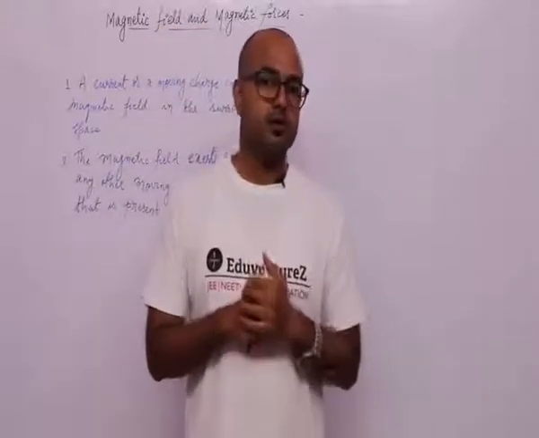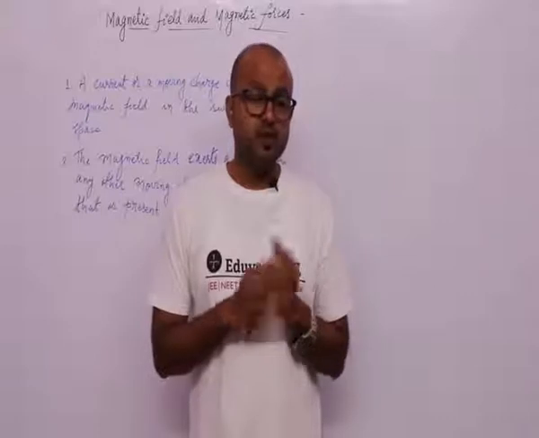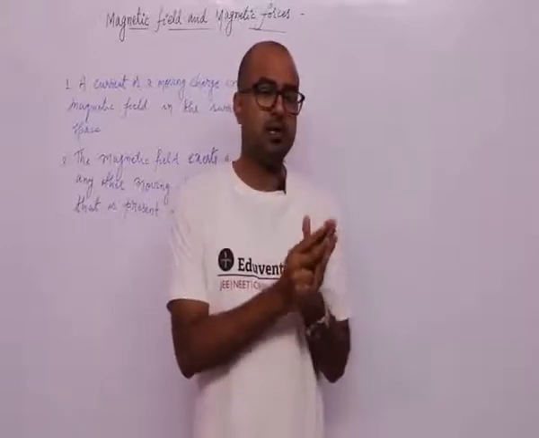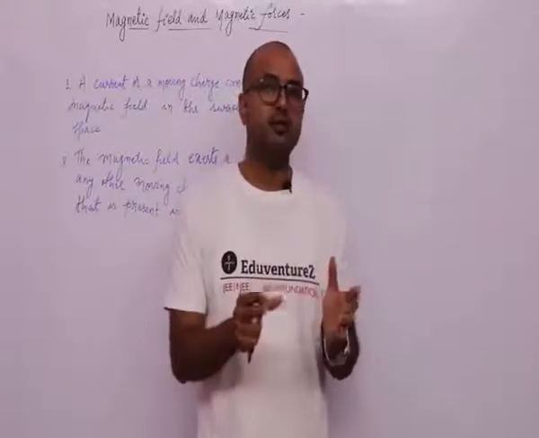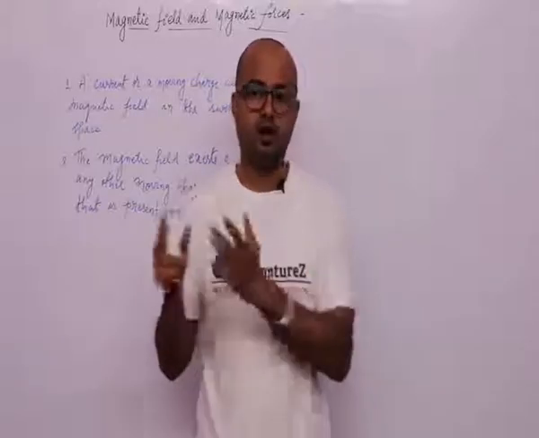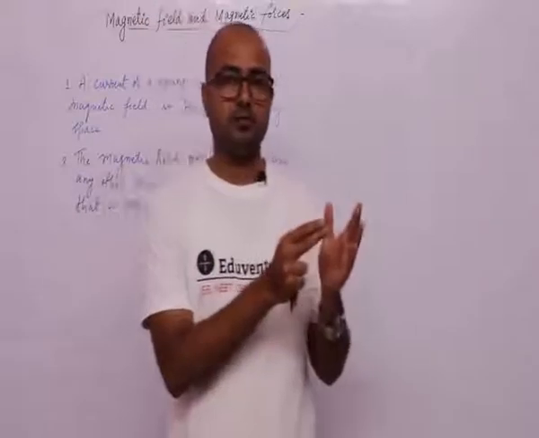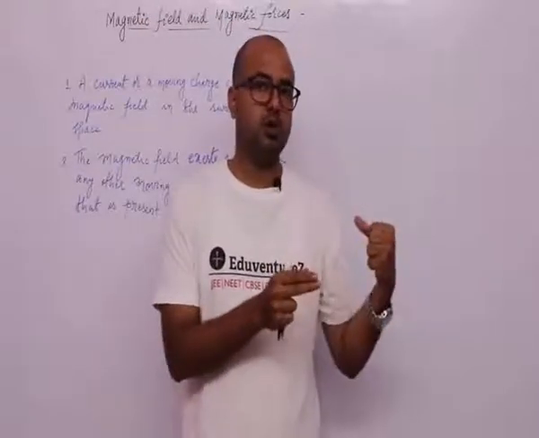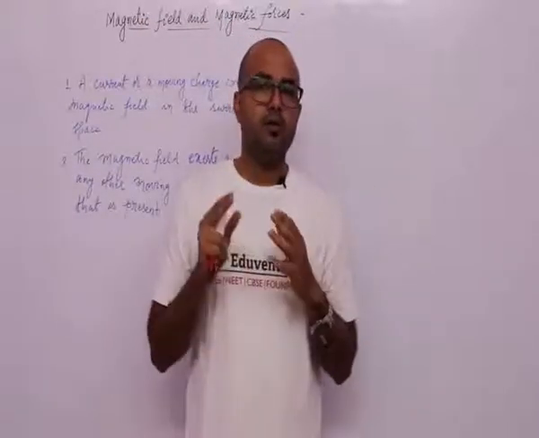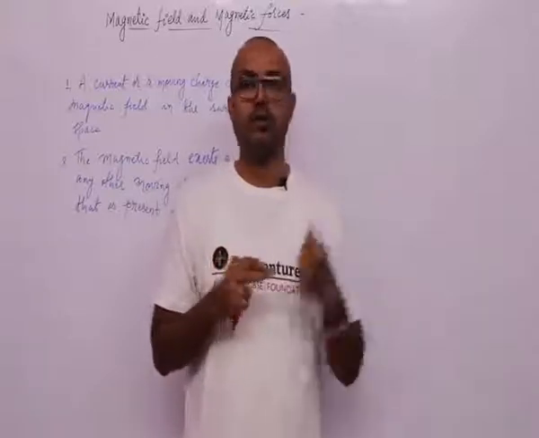Oersted experiment showed that electricity and magnetism both are linked. Means they are not separate. They are not separate branches of physics. They both are related to each other.